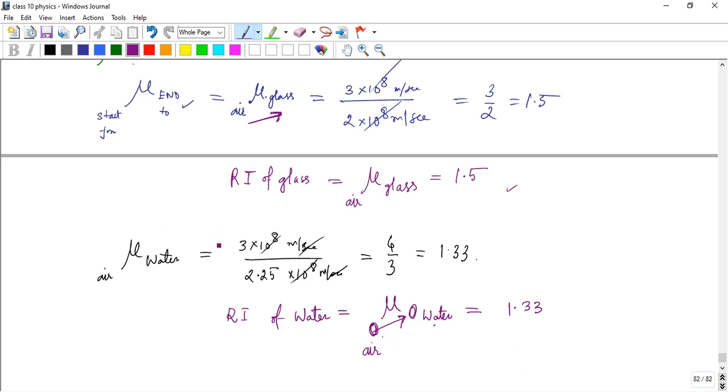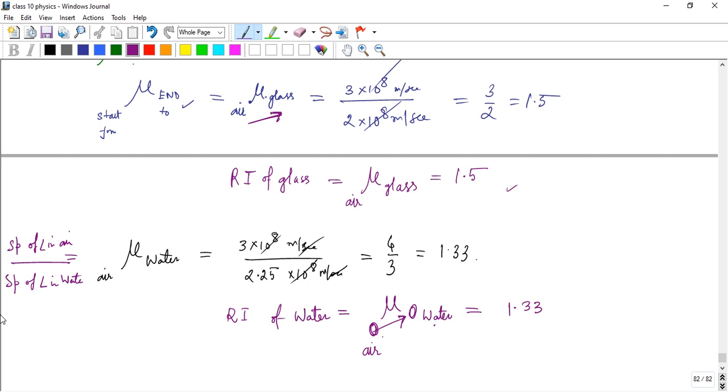That is the speed of light in air divided by the speed of light in water. That is the relation between speed and refractive index. The basic concept is that the maximum speed of light is always in vacuum or air, which are almost equal, 3 into 10 to the power 8 meter per second. In any denser medium, the speed of light decreases.